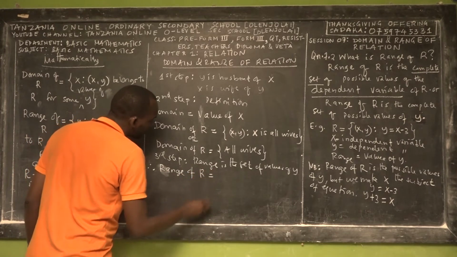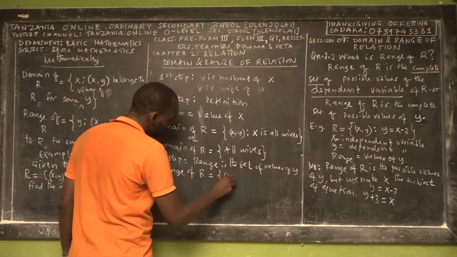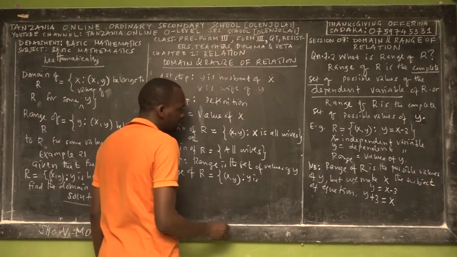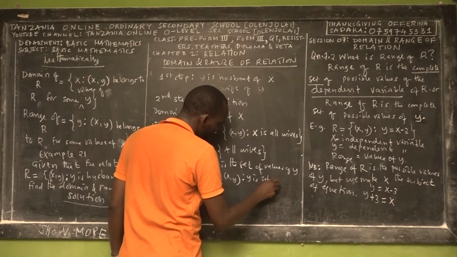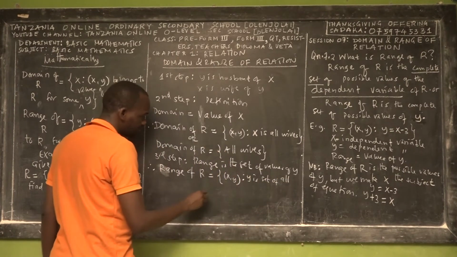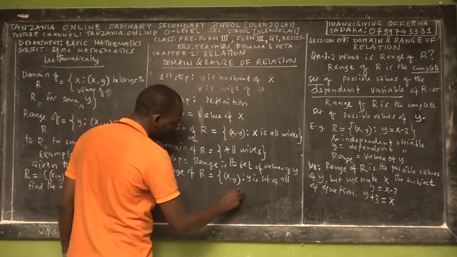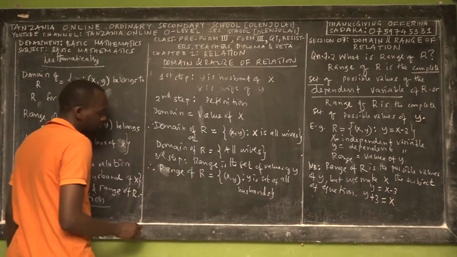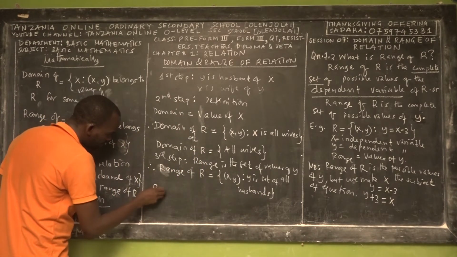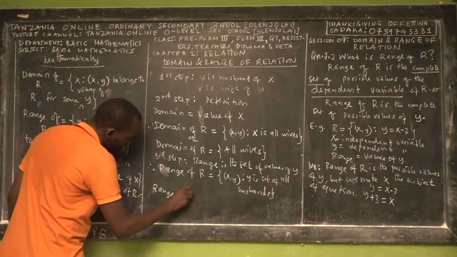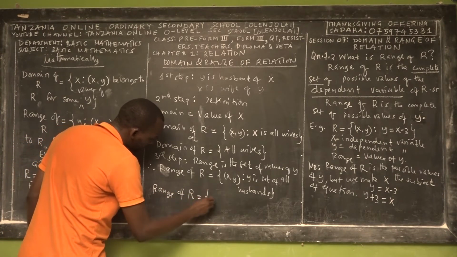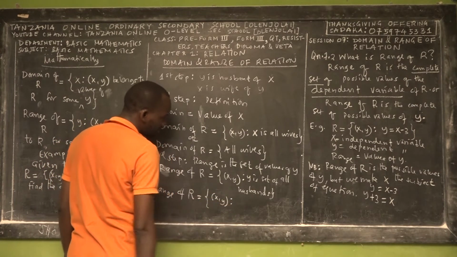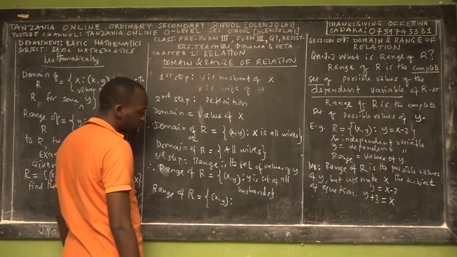So the range of the relation, for this case, is equal to curly bracket x comma y, such that y is the set of all husbands. Okay? Simply say that the range of the relation is equal to x comma y such that y is a set of all husbands.